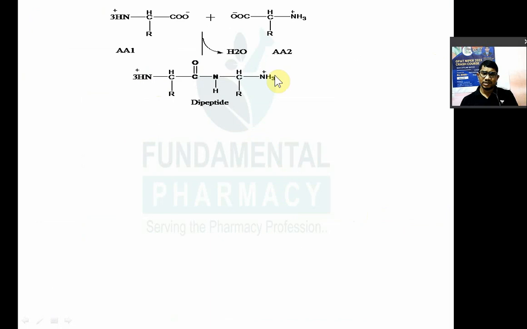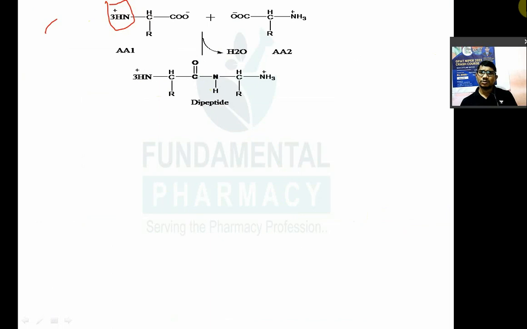Transamination and deamination are the two reactions mostly involved in the metabolism of your proteins and amino acids. Transamination means what? Transamination means only the transfer of an amino group from one amino acid to another keto acid to form a new amino acid. This is not how a peptide bond is formed.